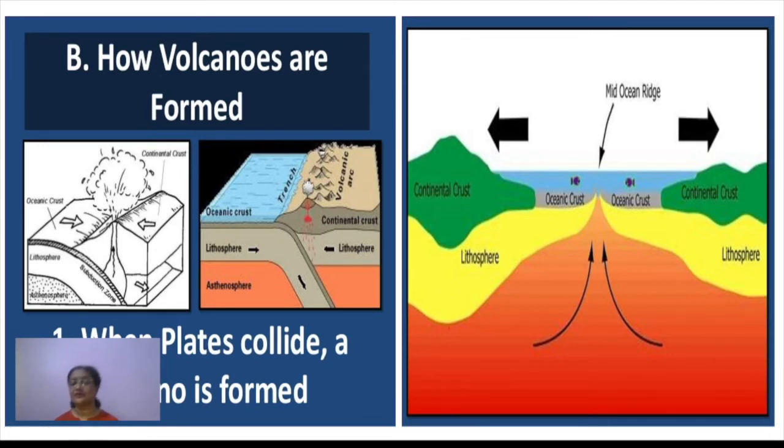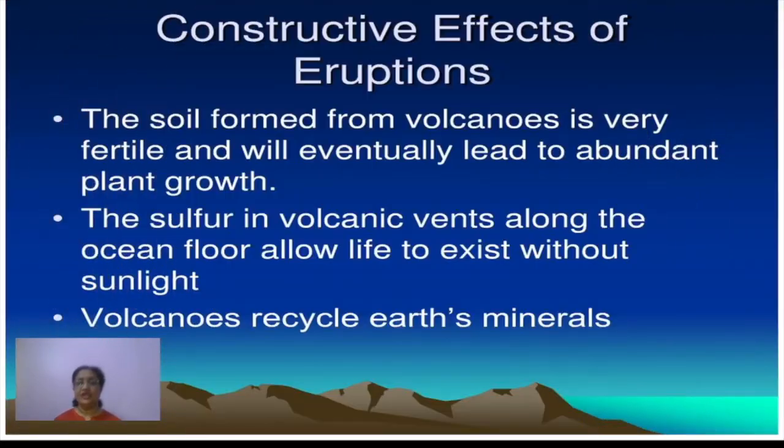Yes, I am talking about the mid-Atlantic ridge. The mid-Atlantic ridge is the result of this type of activity only, right? When the two plates started moving away from each other, a deep crack developed, and through it the magma started coming out. That has resulted in the formation of the mid-Atlantic ridge, which you can see here. It is written mid-ocean ridge. It is similar to the mid-Atlantic ridge, okay. So this is again an example of volcanic activity.